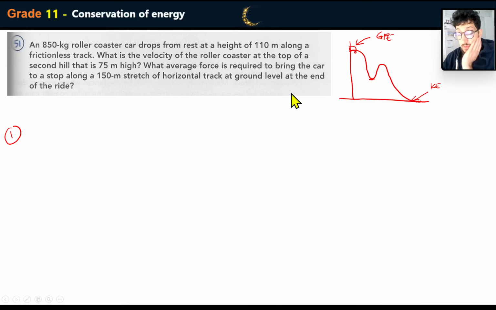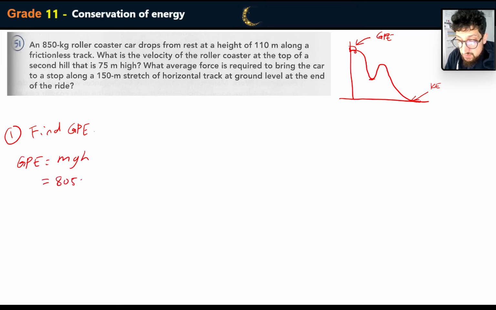Okay, so now that we know what's going on, the first step would be to work out the gravitational potential energy. So find GPE. Okay, so we know that GPE is equivalent to mass times gravity times height. So that's going to be 850 multiplied by 9.81, which is the acceleration due to gravity, multiplied by the height of that first hill, which is 110.